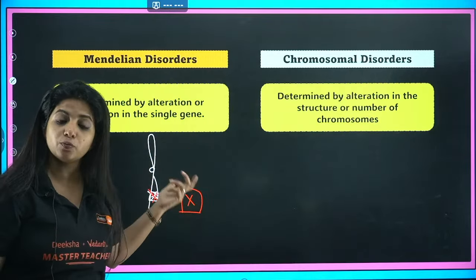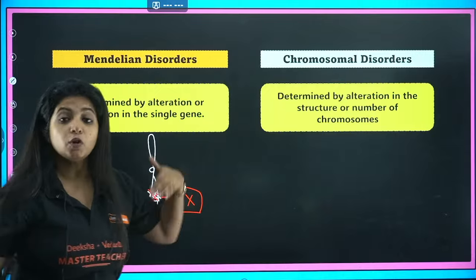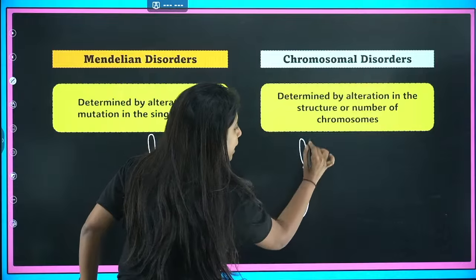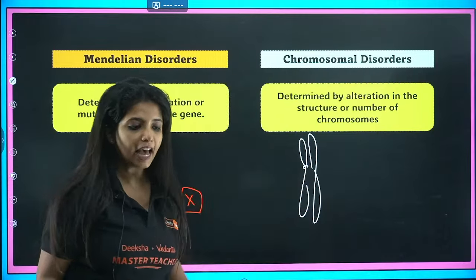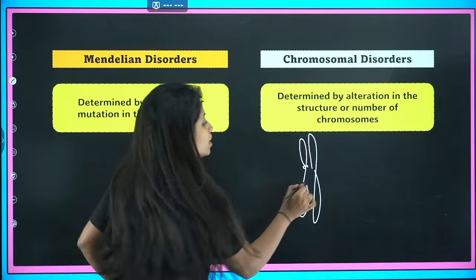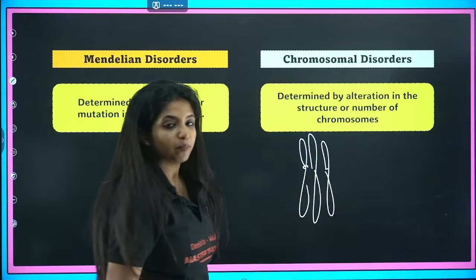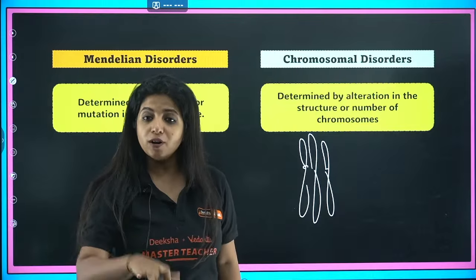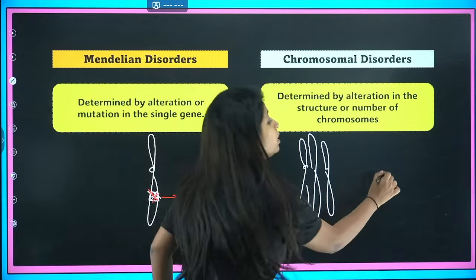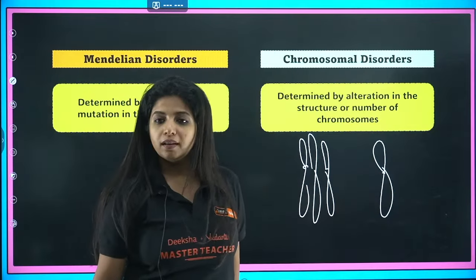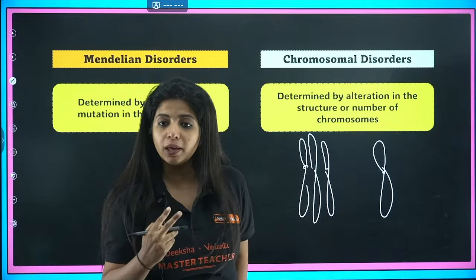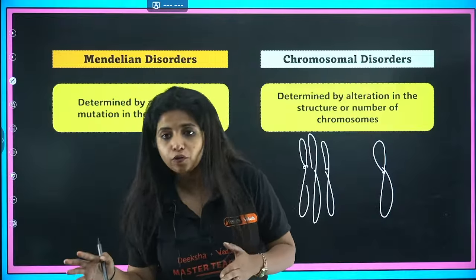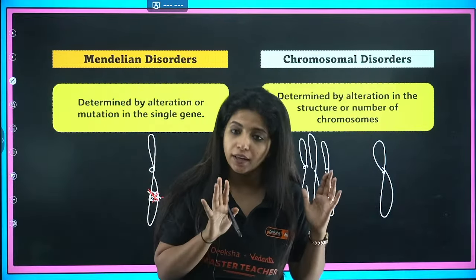So whatever function it was doing, it won't be doing now. Chromosomal disorders means, for example, we generally have a pair of chromosomes each. Suppose I'm adding one more chromosome over here, then there will be more synthesis being done and there will be more problems. Or suppose instead of having 2, we have only 1. This is a problem because you need 2 chromosomes anyway. So chromosomal disorders arise when there is a problem with the number of chromosomes or the structure of the chromosome.